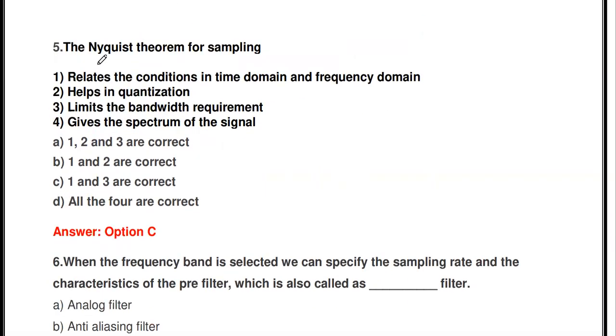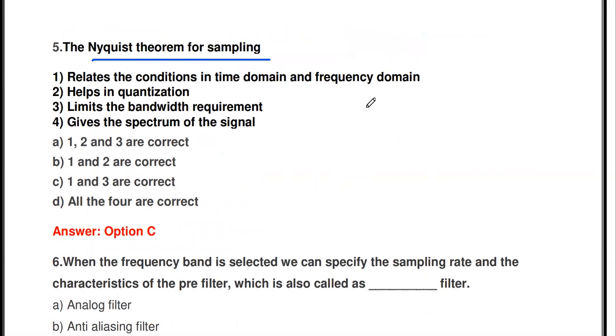Then the next question: the Nyquist theorem for sampling. In order to convert a continuous time signal into a discrete signal, we use the process called sampling. To perform sampling, it must obey a very important theorem in communication theory, the Nyquist theorem.